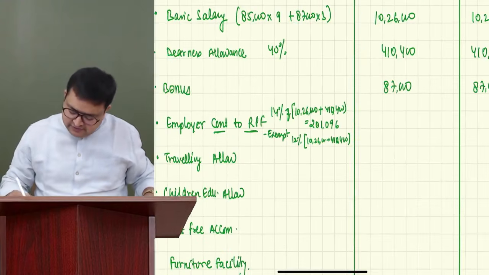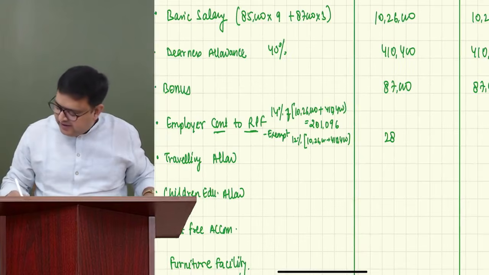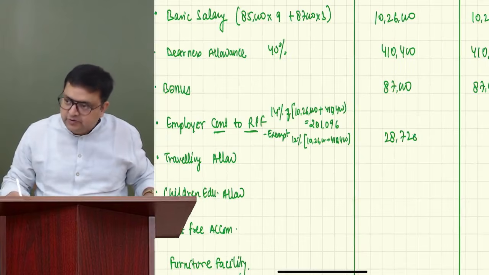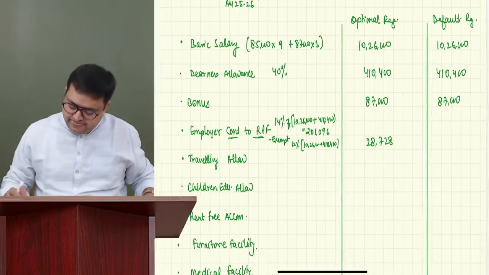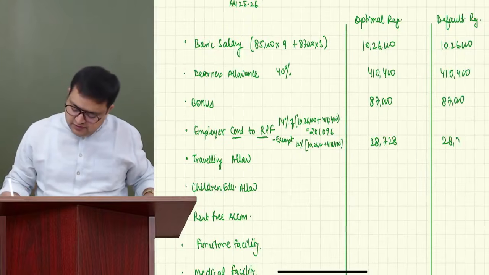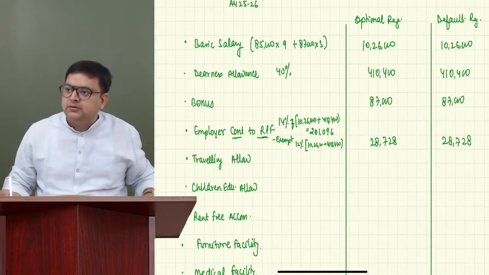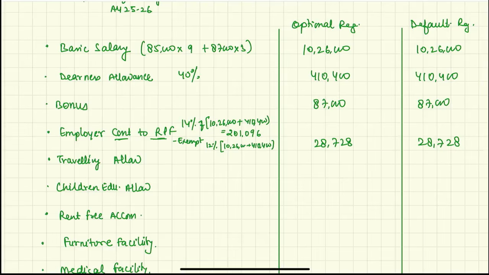Am I right, guys? After deducting, 28,728 would be the amount. Is it right or wrong? Correct. Kishore is saying 28,728. Correct. So I have directly subtracted it.